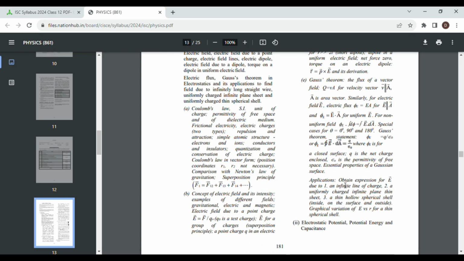For example, here, obtain expression for E due to number 1, an infinite line of charge. Number 2, a uniformly charged infinite plane thin sheet. Number 3, a thin hollow spherical shell inside, on the surface and outside. Also graphical verification of E versus R for a thin spherical shell. Even the graphs that you will have to learn.